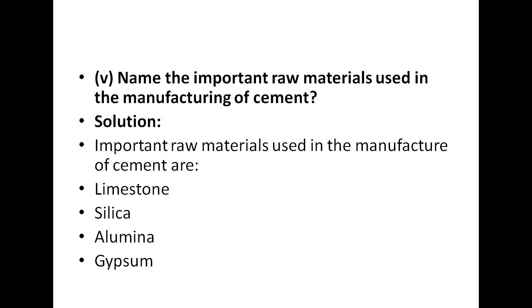So basically cement is a mixture of all these 4 raw materials, and after that only they can make the cement. And basically in the cement industry they extract all these particular raw materials and mix them together to make cement. So these are the important raw materials that are basically used to manufacture cement.